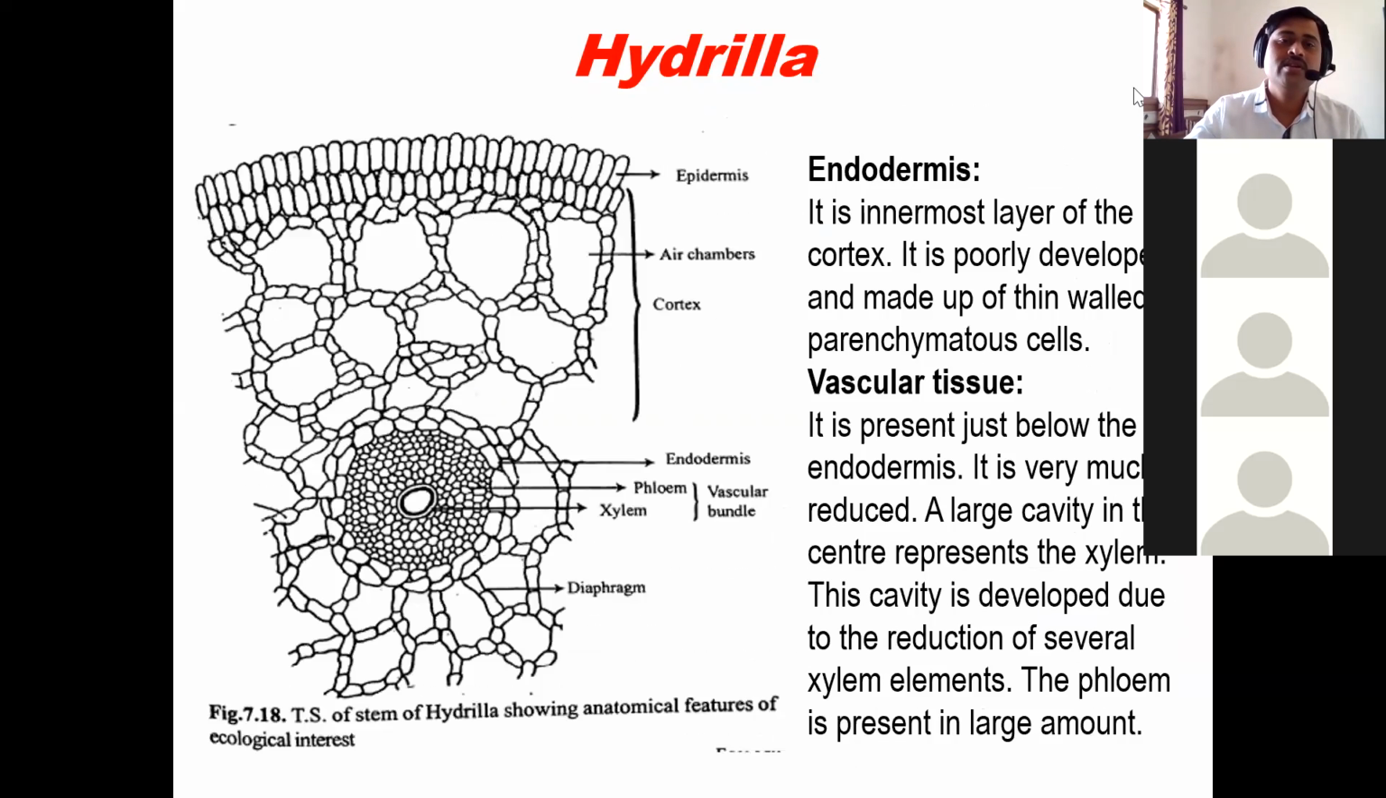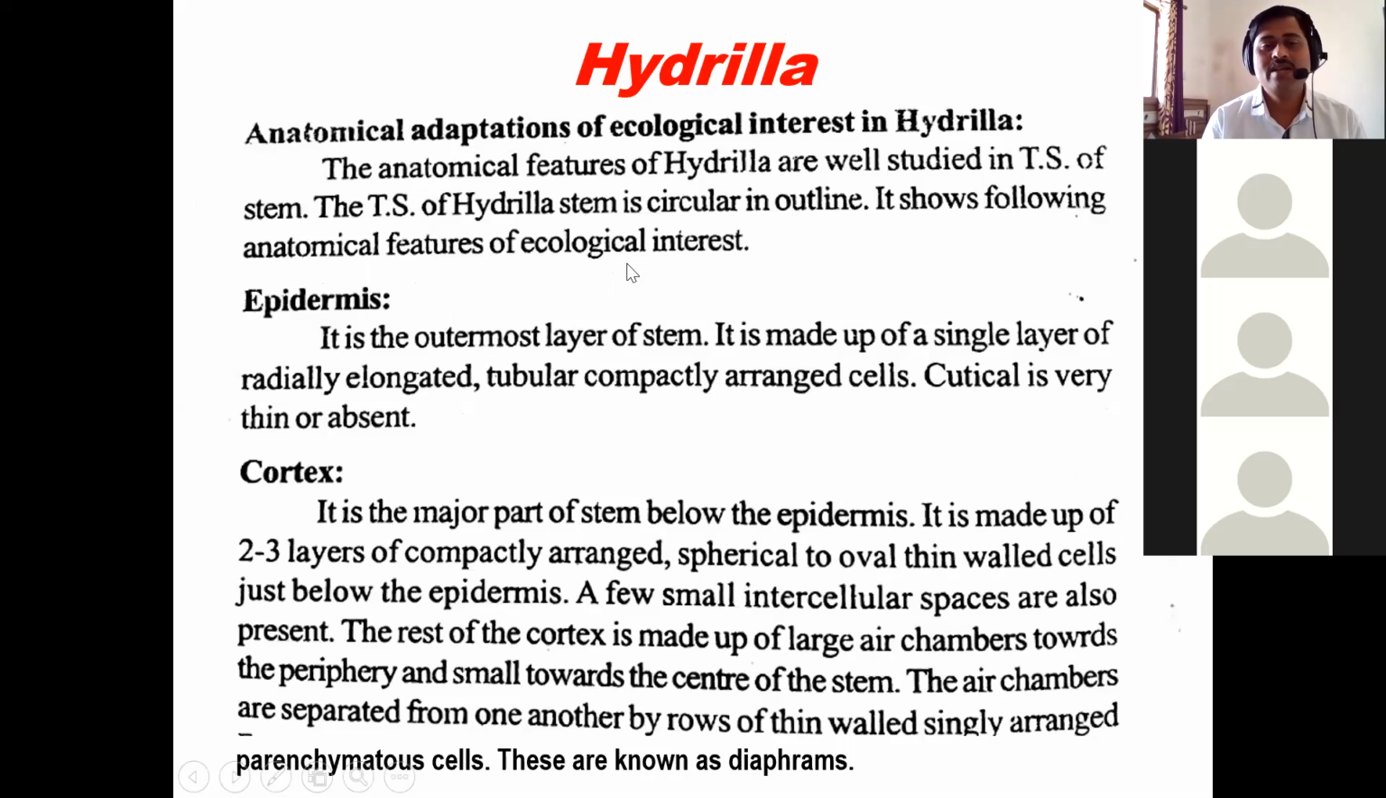Here the epidermis is shown as a single, thin layer. The cuticle is not shown here, so the cuticle is absent. Then the cortex. The cortex is the major part of the stem, lying below the epidermis, and is made up of 2 to 3 layers of compactly arranged cells. They are spherical to oval, thin-walled cells just below the epidermis, and a few of them have intercellular spaces.